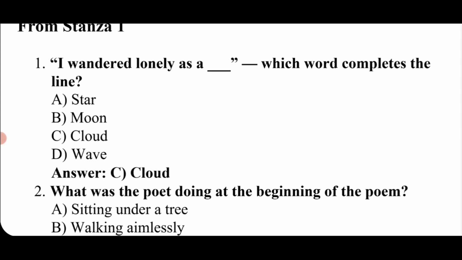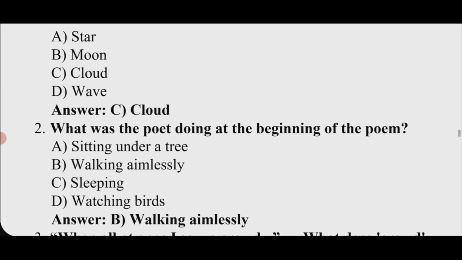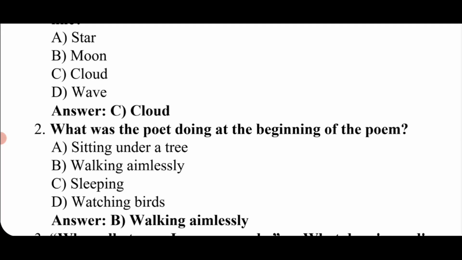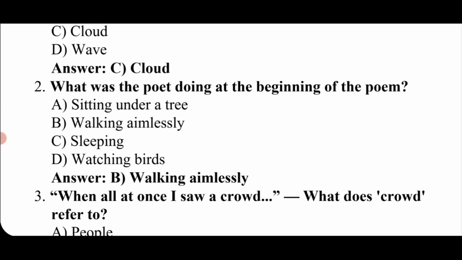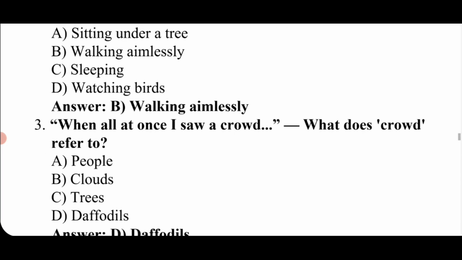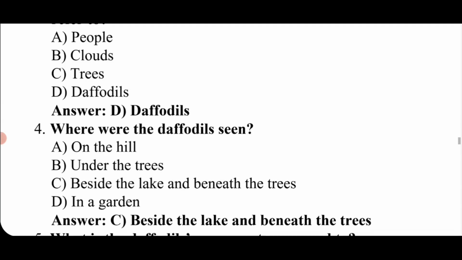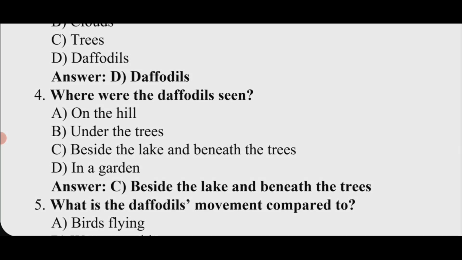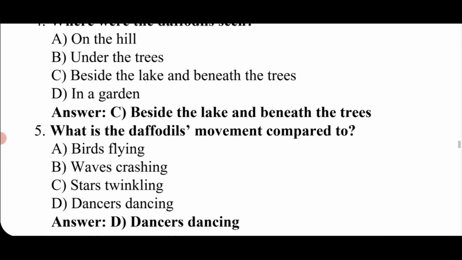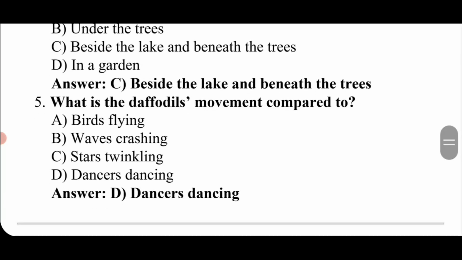What was the poet doing at the beginning of the poem? He was walking aimlessly. When all at once I saw a crowd. What does the crowd refer to? Crowd refers to daffodils. Where were the daffodils seen? They are seen beside the lake and beneath the trees. What is the daffodils' movement compared to? It is compared to dancers dancing.